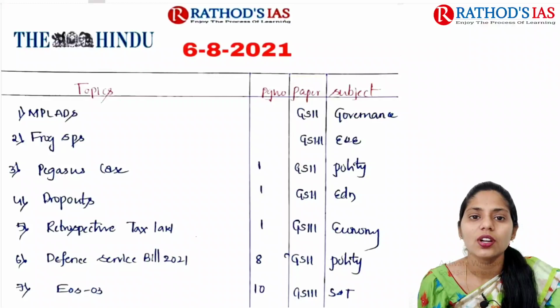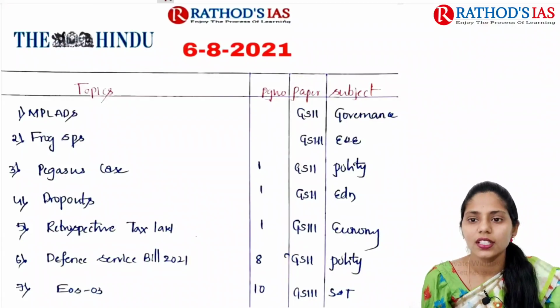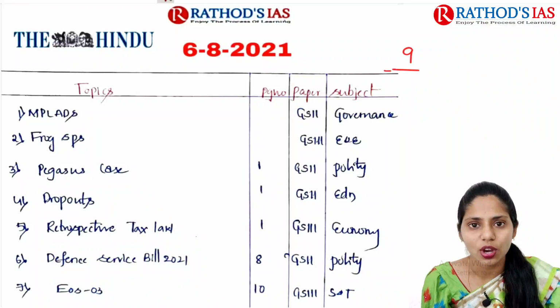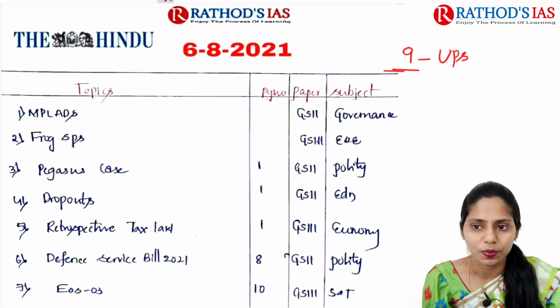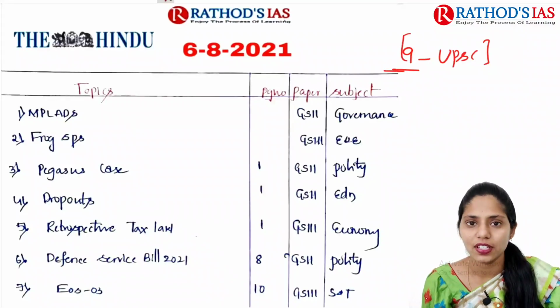Today in this lecture, we are going to see current affairs of 6th August 2021. In this lecture, we are going to see 9 topics which are very much relevant to UPSC. So let's get started with our discussion and let us see the first topic.